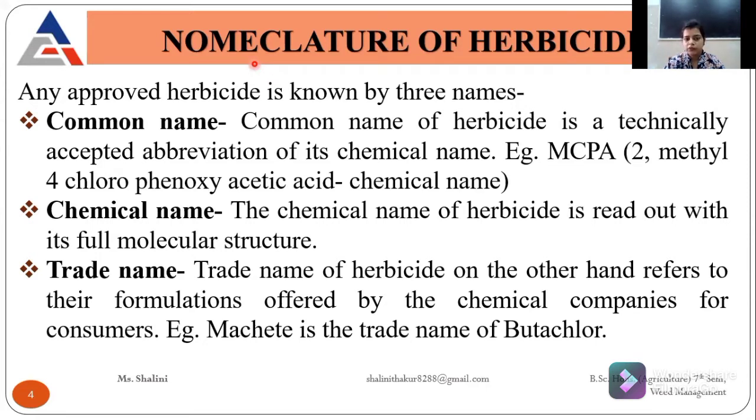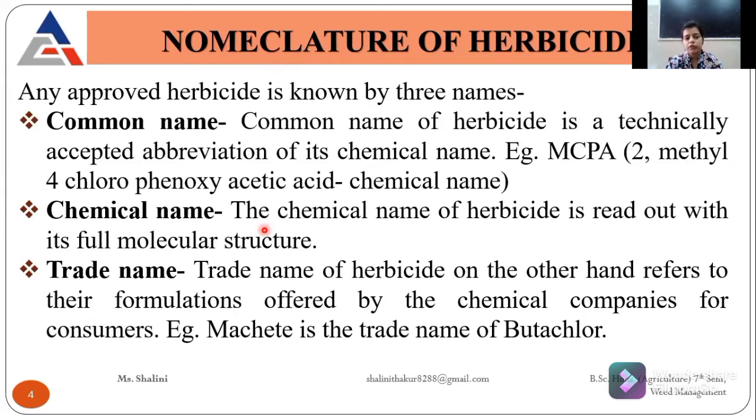So MCPA is the common name. These are some common names of herbicides. If I talk about the chemical name, it is read out with its molecular structure. The chemical name of MCPA is 2-methyl-4-chlorophenoxyacetic acid.